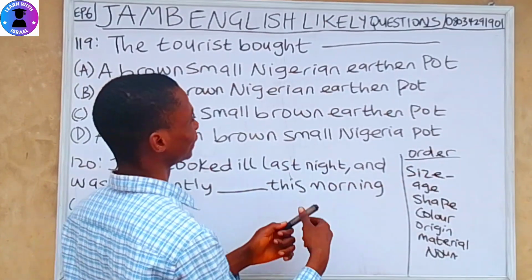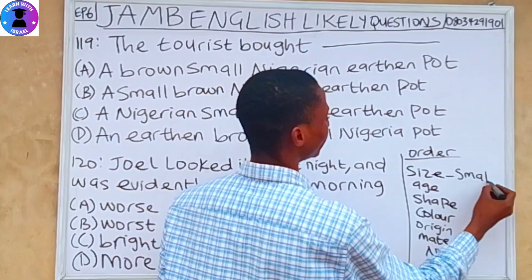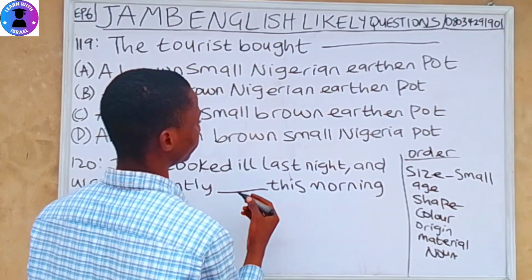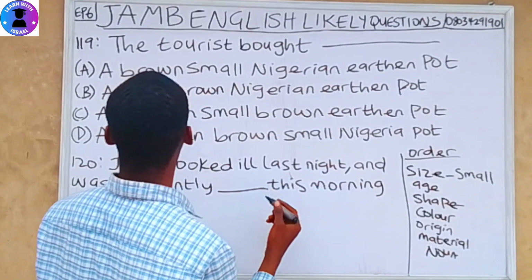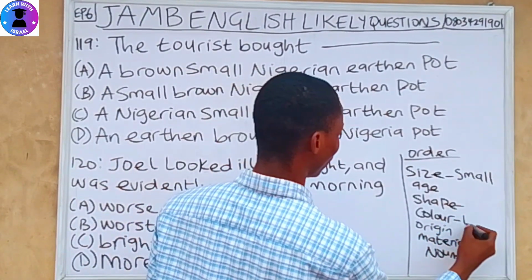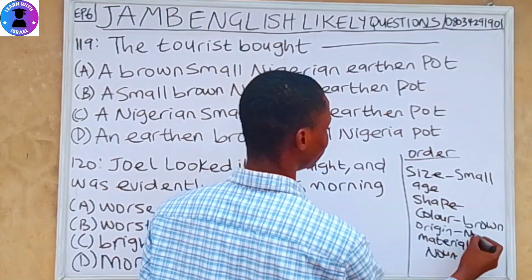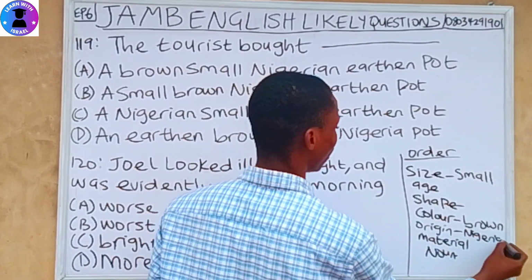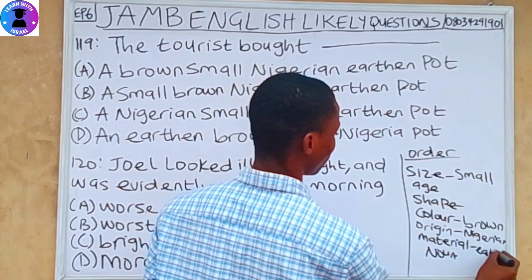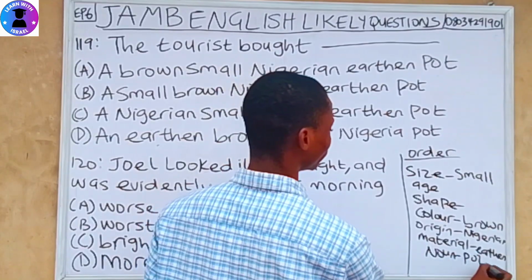Our size is small, our age is not there, our shape is not there, our color is brown, our origin is Nigerian, our material is heading, and our noun is port.